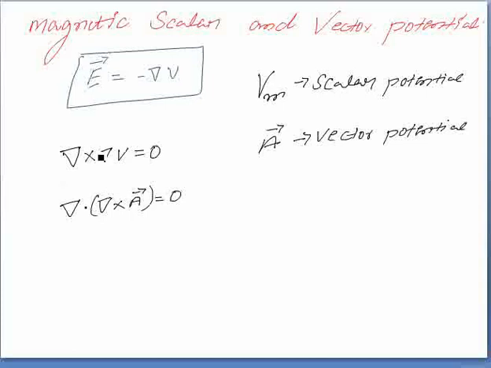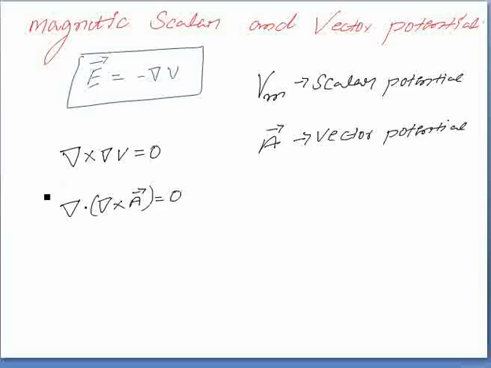First of all, del V is nothing but the gradient of a scalar. Already we have considered how to find the gradient, and after finding the gradient, just take the curl of the obtained gradient. You are going to get 0. So del cross del V is equal to 0, and del dot del cross A is equal to 0. These are the two identities, by which we are going to define the magnetic scalar and vector potential.